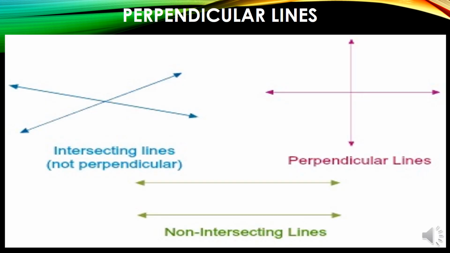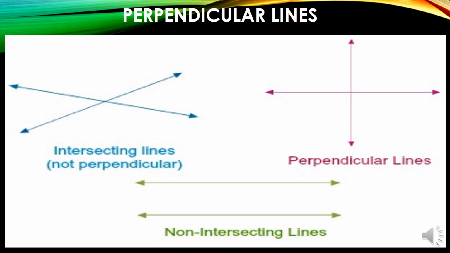Now in front of you, you can see three types of lines. One is crossing each other. They are intersecting lines. They are not perpendicular and not parallel, because they are not making a 90-degree angle, so they are not perpendicular. They are crossing each other, that means they are meeting each other, so they are not parallel either.